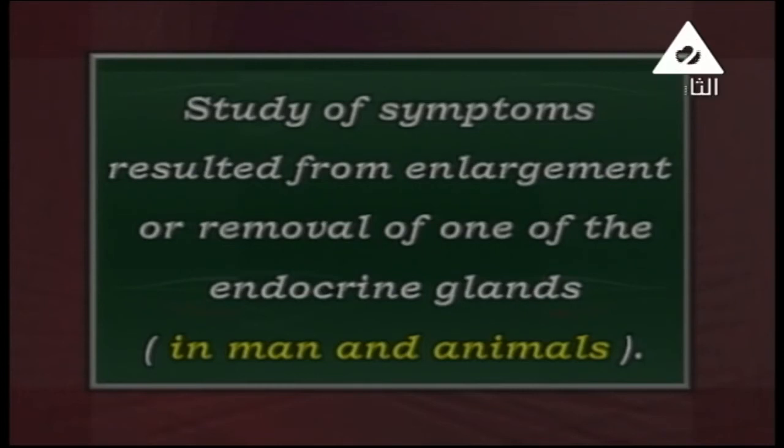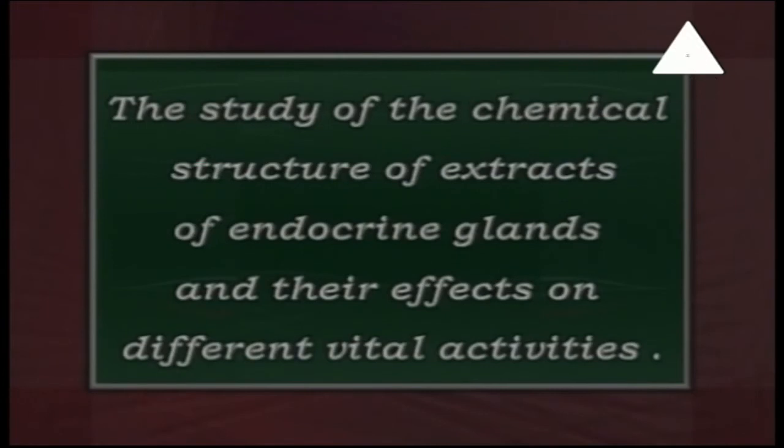For example, you have a disease that affects a gland in your body, and by removing this part, scientists start to study what happened after removing or affecting this part by another disease. This is the meaning of studying symptoms that resulted from enlargement or removal of one of the endocrine glands. And what else? Also, the study of the chemical structure extracted from endocrine glands and their effects on different vital activities. Vital means biological activities, very important activities inside your body.